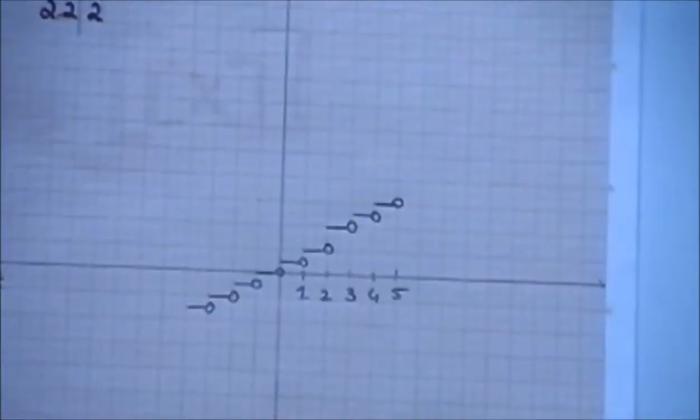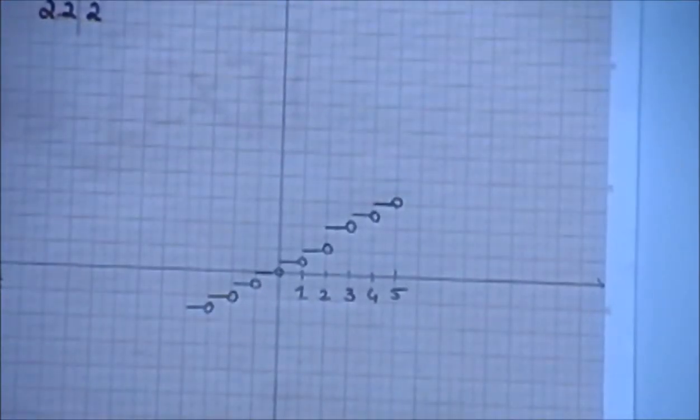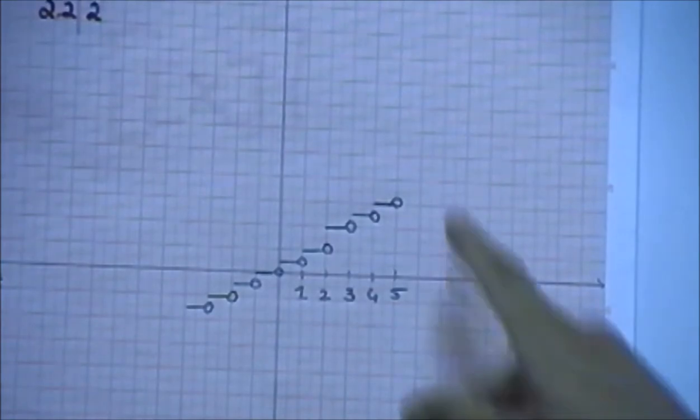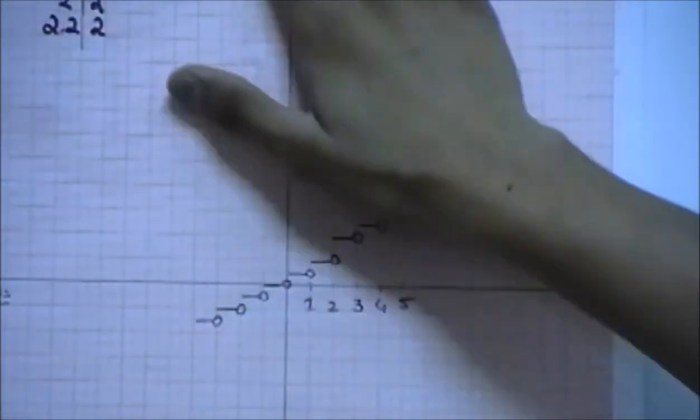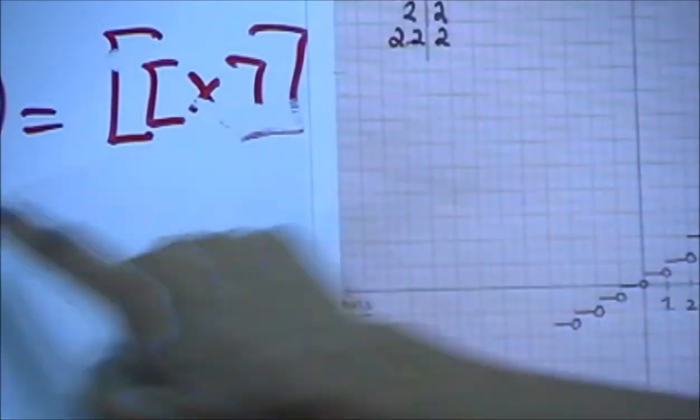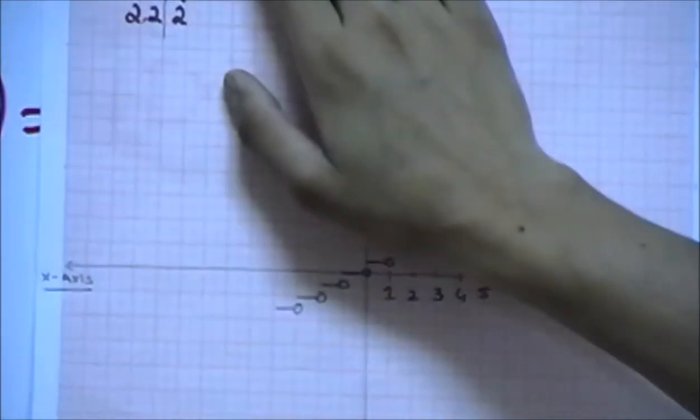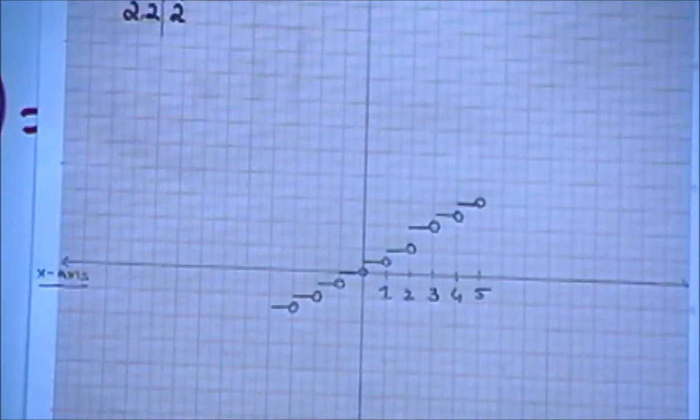So now that we have this function, it looks like a step function. As you guys can see, we have f of x equal to the greatest integer of x, which I represented as g of x. But remember, g of x or f of x, it actually doesn't matter.